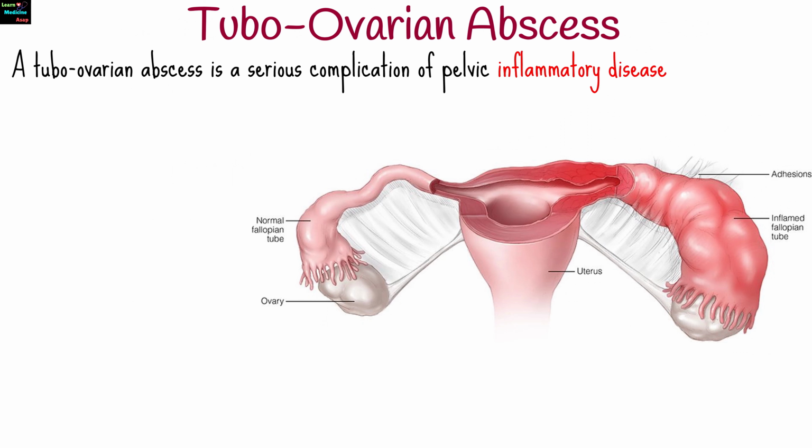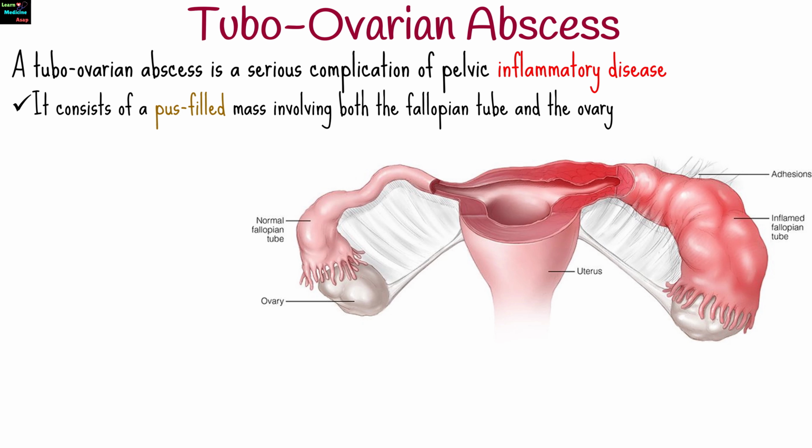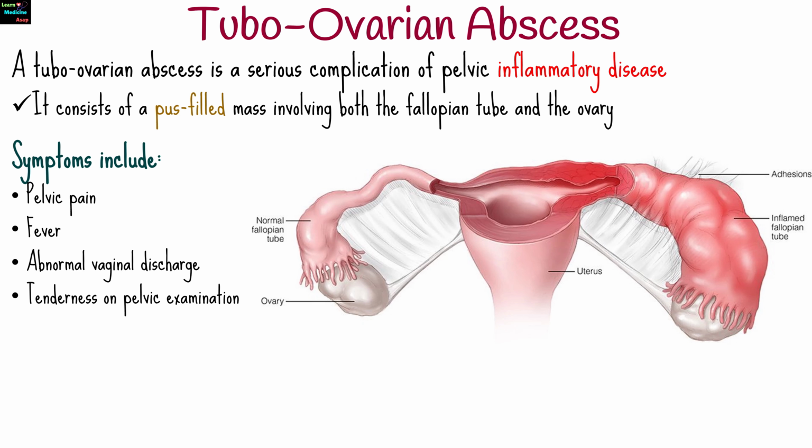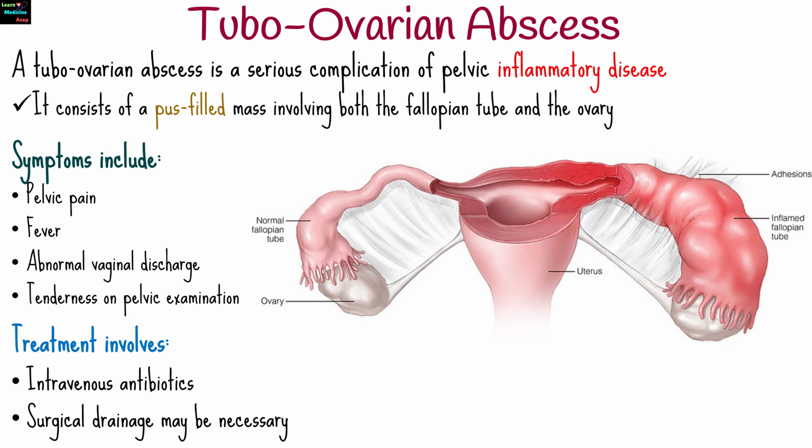A tubo-ovarian abscess is a serious complication of pelvic inflammatory disease. It consists of a pus-filled mass involving both the fallopian tube and the ovary. Symptoms include pelvic pain, fever, abnormal vaginal discharge, and tenderness on pelvic examination. Treatment involves intravenous antibiotics. If the abscess does not respond to medical therapy, surgical drainage may be necessary.